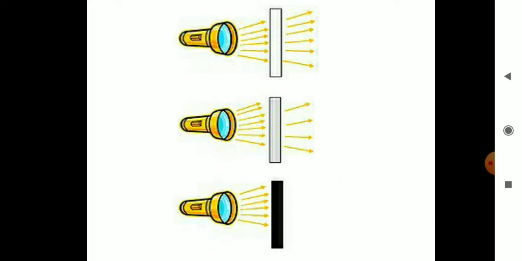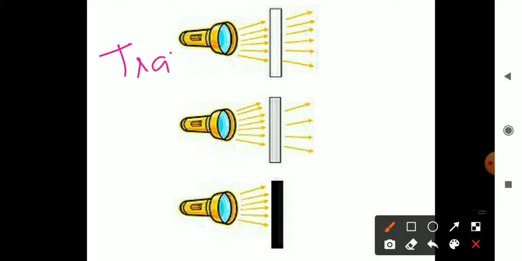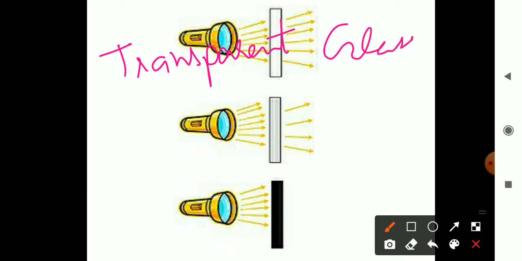Now, what are the examples? Transparent objects are those objects which pass all the light through them. Example, glass. Next is translucent. Those objects which pass some light but some not are called translucent objects.